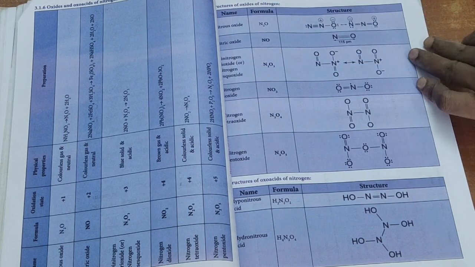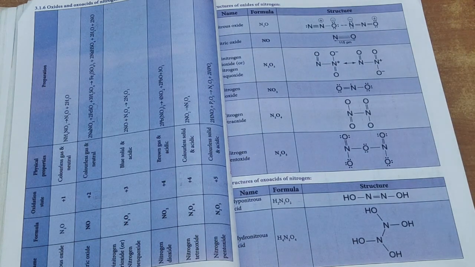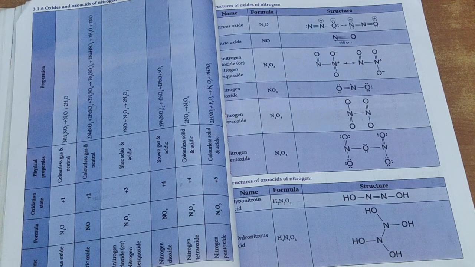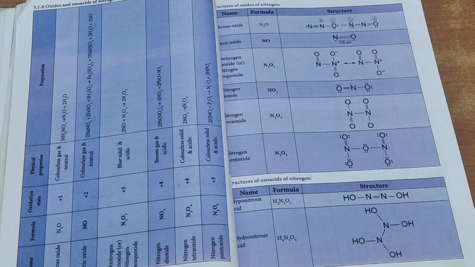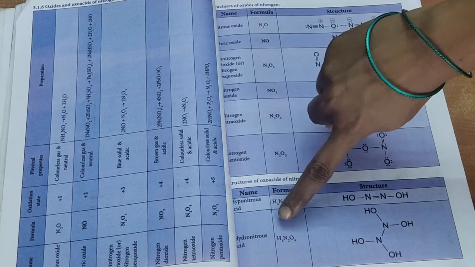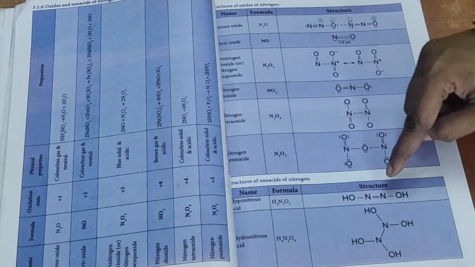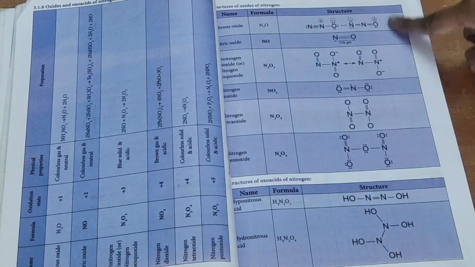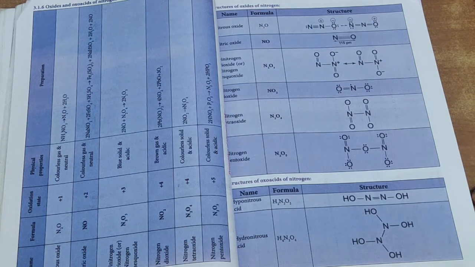And move on to the next concept, the structures of the oxo acids of nitrogen. The oxo acids, likewise hyponitrous acid and hydronitrous acid, have the formulas H2N2O2 and H4N2O4. The structure is also given, so you have to refer to it, and bonding is also shown here, so you have to practice the structures well.